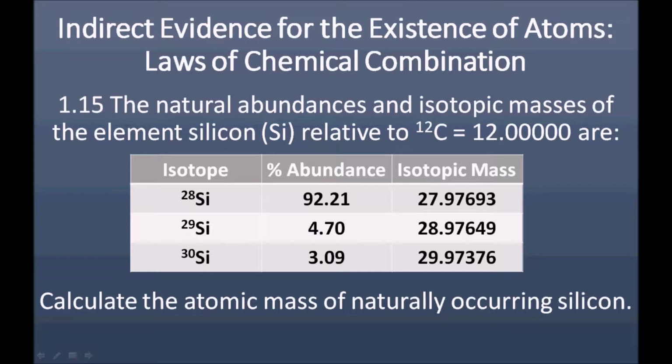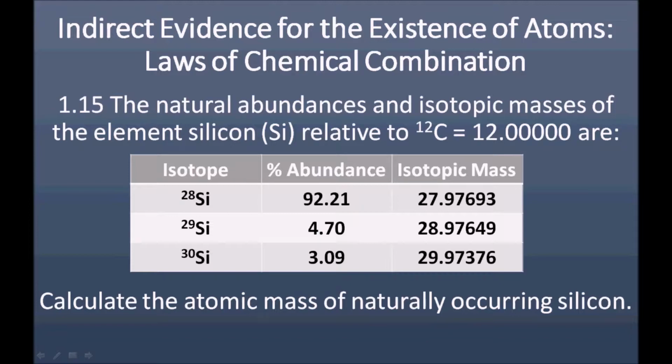The natural abundance and isotopic masses of the element silicon relative to carbon-12 are, for the isotope of silicon that is molecular weight 28, we have a percent abundance in the world of 92.21%. The isotopic mass of this isotope is 27.97693.